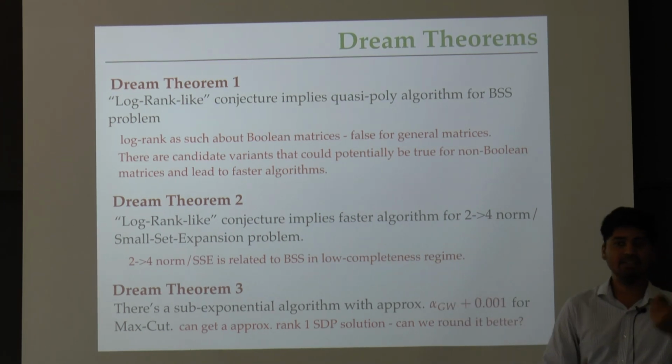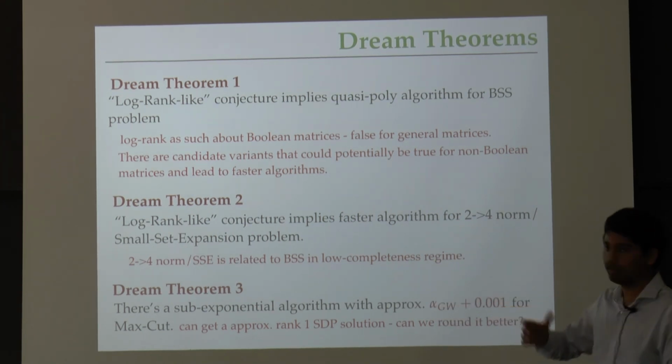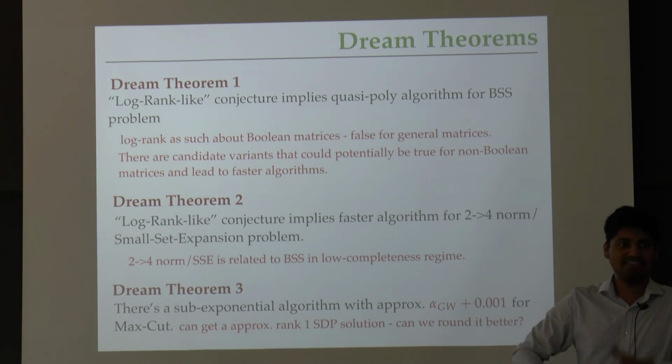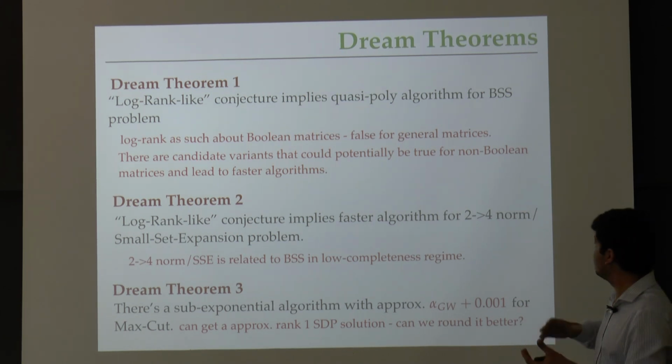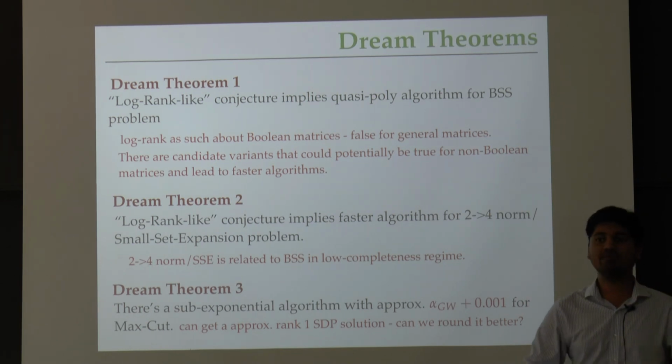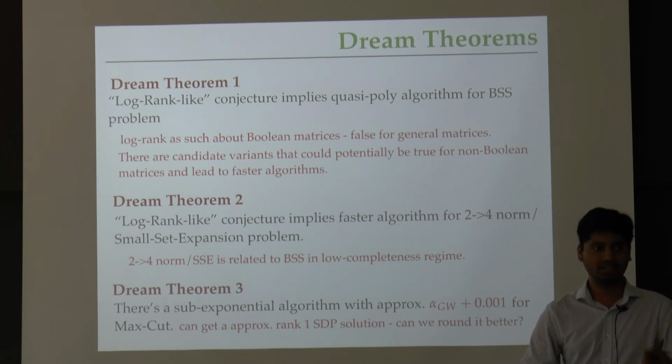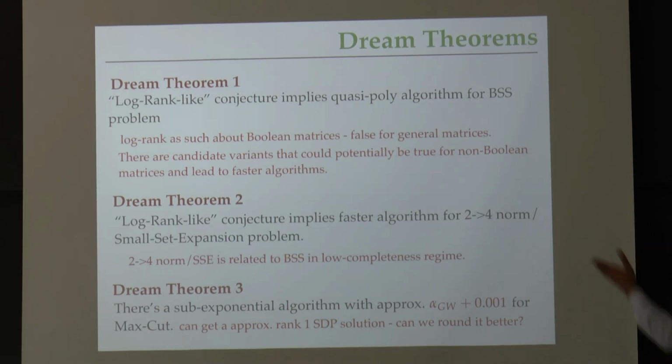But the hope is that there is some version of a log rank like conjecture which seems reasonable, which implies a quasi polynomial time algorithm for the best separable state problem. This would be a way to ascertain if the Impagliazzo et al. conjecture can be true.